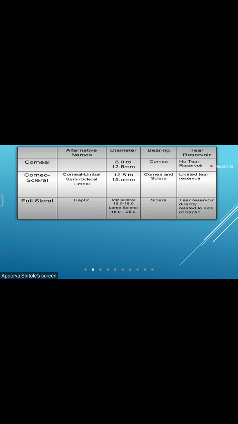But basically, the corneal lens will be smaller than my HVID. The HVID of my cornea is around 11.5 mm, right? So it will be smaller. The bearing portion, meaning the portion where the contact lens is touching the eye, will be the cornea.